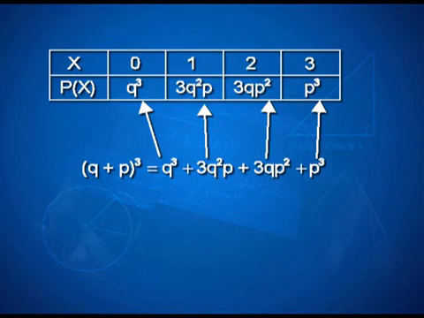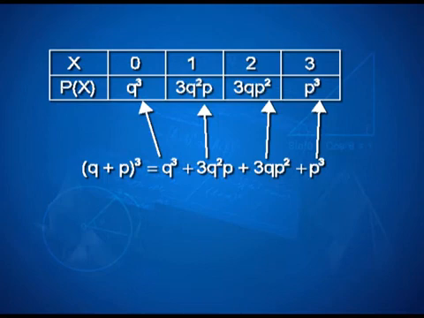If I take the expansion of q plus p to the power 3, then the first term is the same as what we got as probability of X equal to 0. The second term is probability of X equal to 1. The third term is probability of X equal to 2, and the fourth term gives me the probability of X equal to 3.